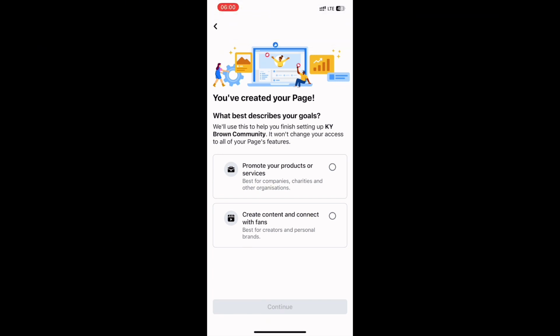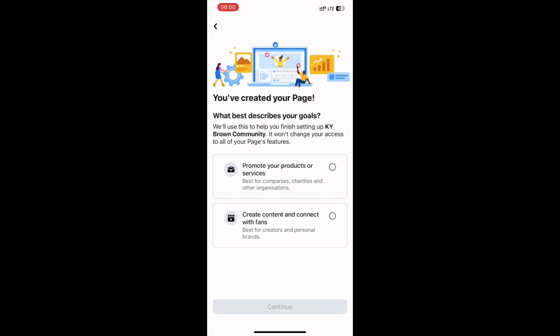Now, as you can see, these two boxes over there. Number 1, they say promote your product or service. Under it, they say best for companies, charity, and other organizations. The second one, they say create content and connect with fans. The most exciting thing here is that they will give you options and then still explain it in a way where anybody can understand it. The first one stands for companies, charity, and other organizations, while the other one stands for content creators and every other thing there.